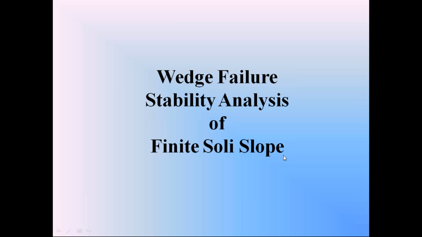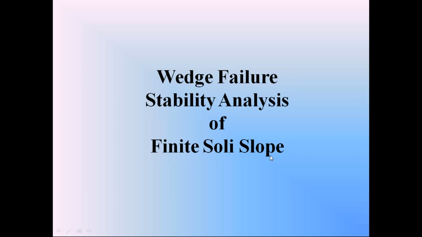So please everyone understand, up to this class we studied the stability analysis of infinite soil slope, cohesionless soil slope and also cohesive soil slope. But now we are going to discuss the stability analysis of finite soil slope: the soil slopes of earth dams, soil slopes of embankments, soil slopes of canals, all come under this finite soil slope.